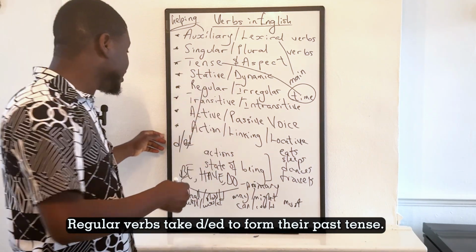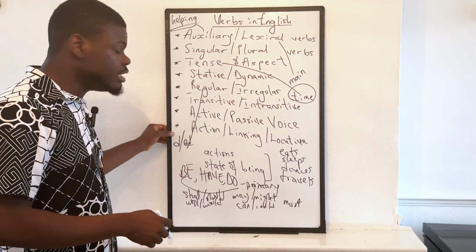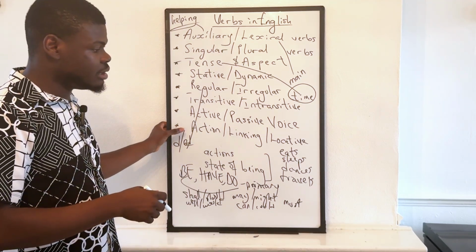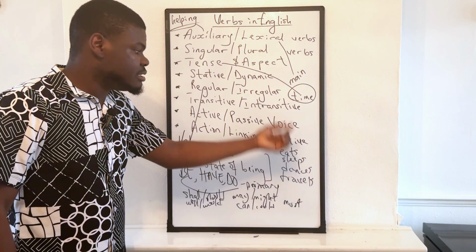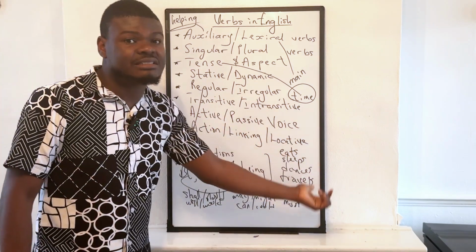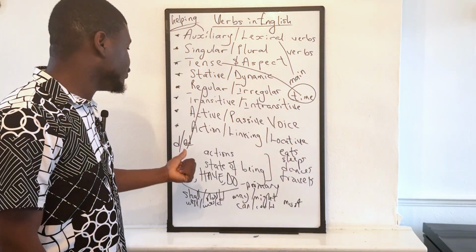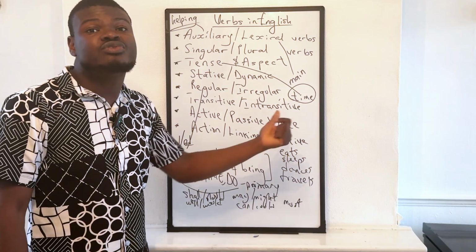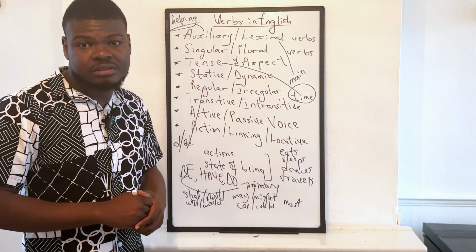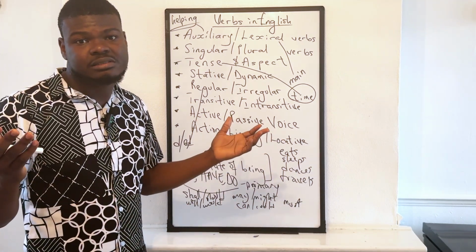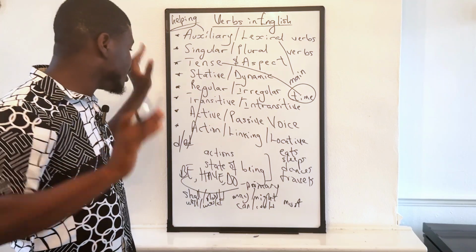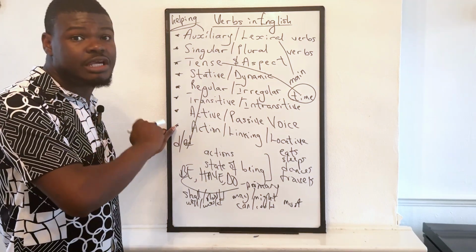You either add d or ed. The past tense of dance is danced. The past tense of travel is traveled. Those two are regular verbs. You either add d or ed.